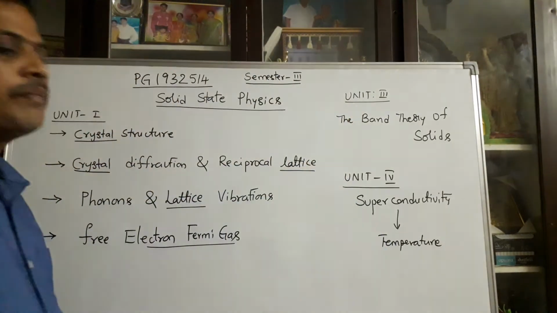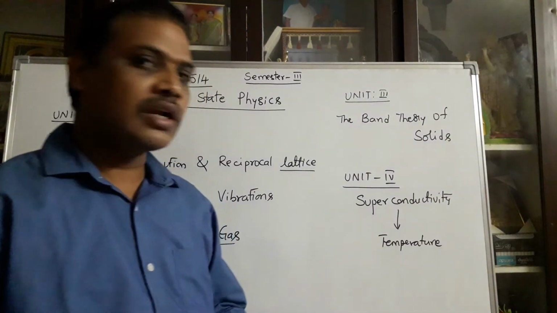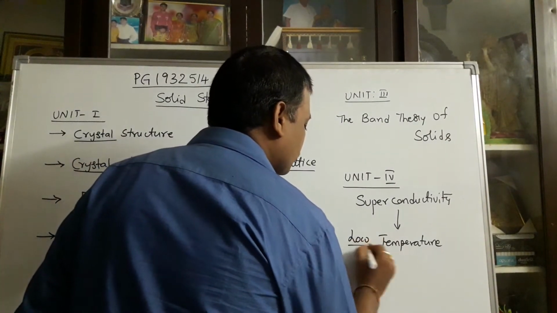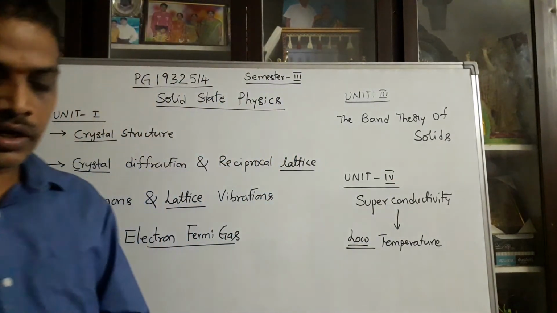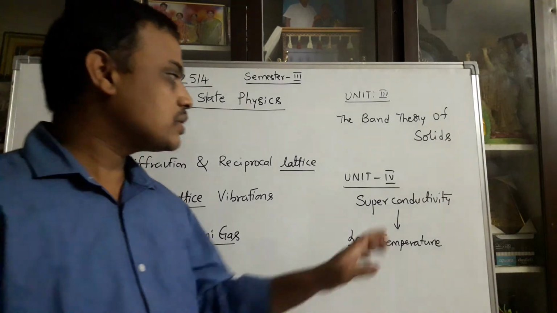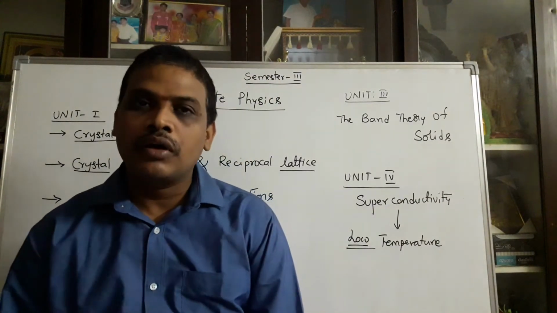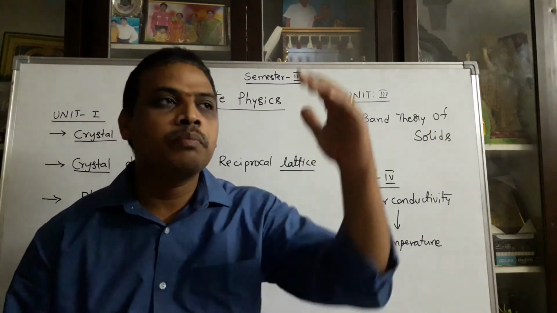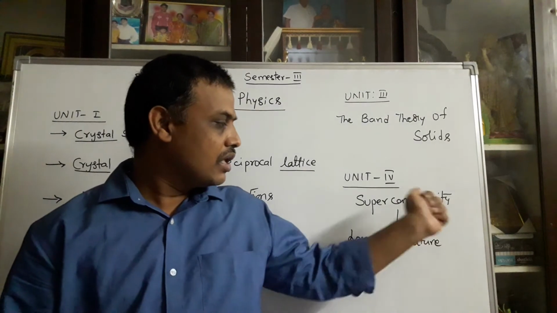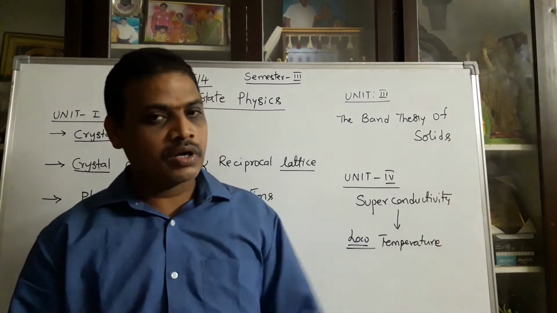Based on temperature, you can explain the conductivity at low temperatures, and that phenomenon is called superconductivity. So you can explain the conductivity state of the material particularly at low temperatures, below room temperature. Then the chapter goes to superconductivity, which is very important.